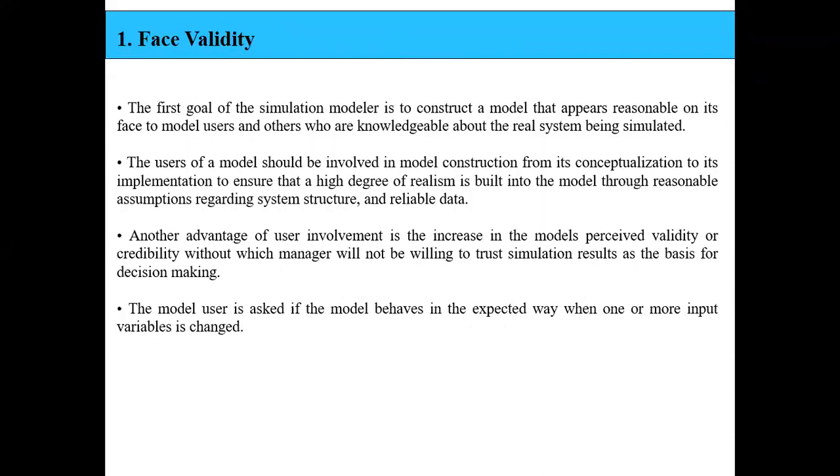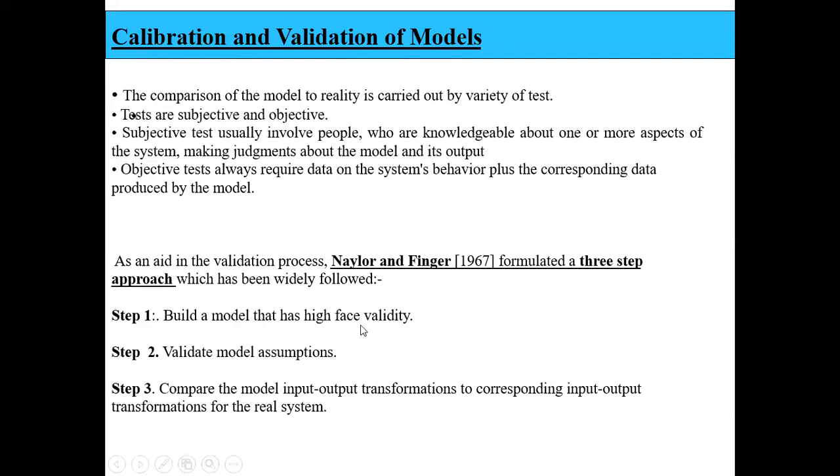As you can see here, the three steps of the Naylor-Finger approach are: we have to build a model with a high face validity. We have to validate the model assumptions, where we discussed two types of assumptions: structural assumptions and data assumptions. And finally, we saw how to compare the model's input and output transformation with the corresponding input and output transformation of the real system.